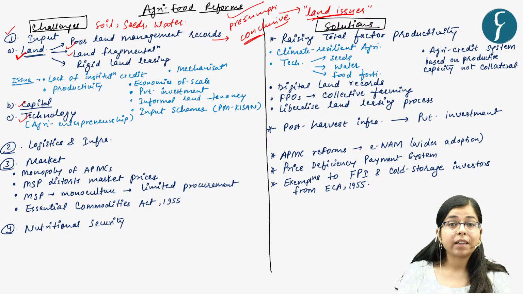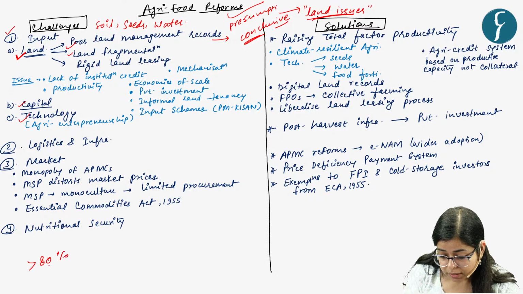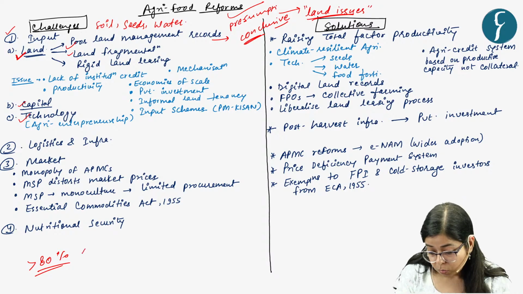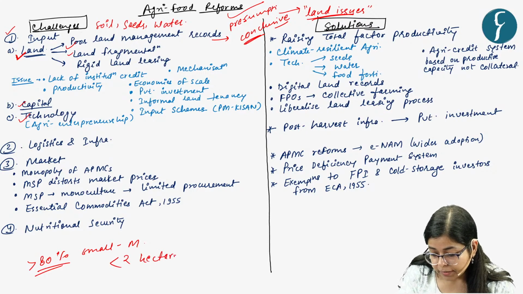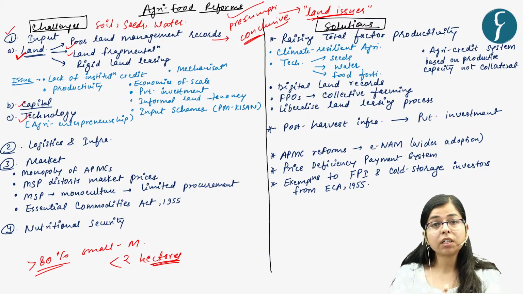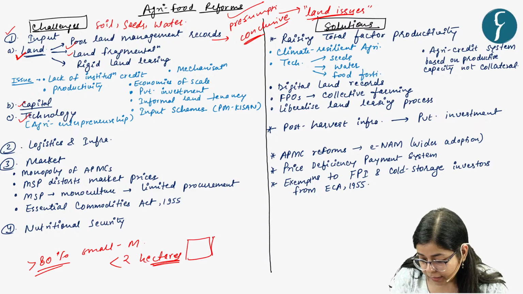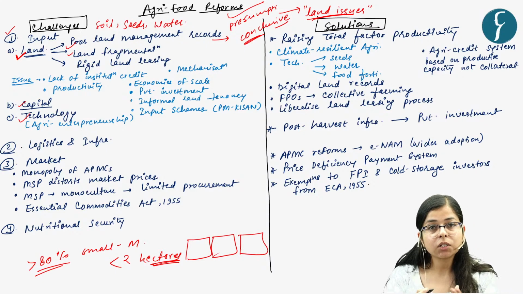And then the other issue is land fragmentation. Now we all know that in India, more than 80% of Indian farmers are small and marginal farmers, and these farmers have less than 2 hectares of land. Now you see, what is the challenge with it? When we have small and fragmented land farm holdings, then the cost of input is more.